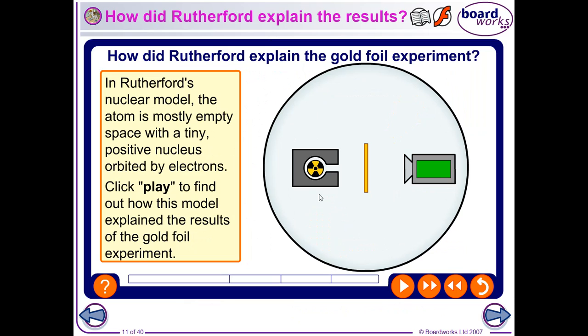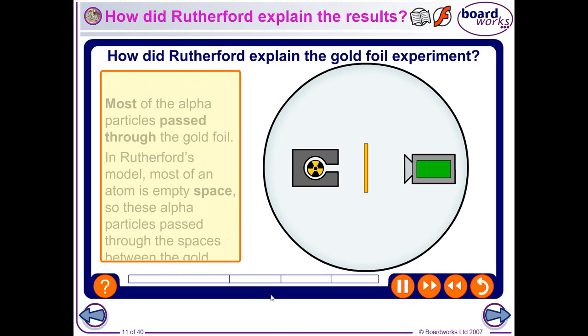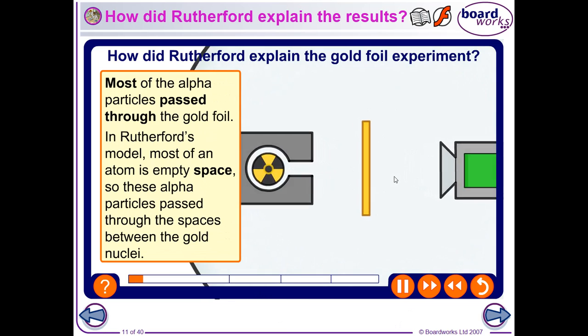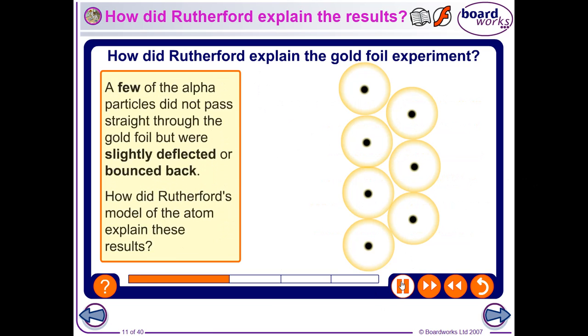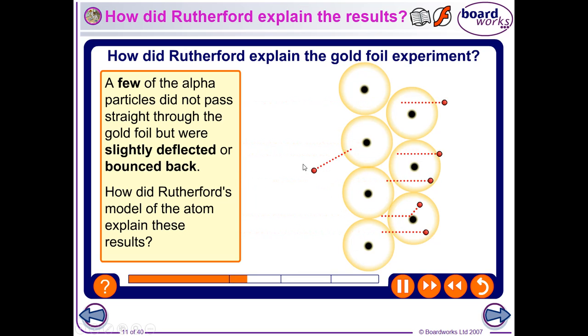So how did his explanation fit the results from the experiment? So if we look at most of the alpha particles passing through the gold foil, most of the atom is empty space, okay? A little bit like the brain of a year 11 student. So most of them pass straight through without hitting anything, and these get detected on the other side. A few come very close, like this one here, and get deflected off in another direction.